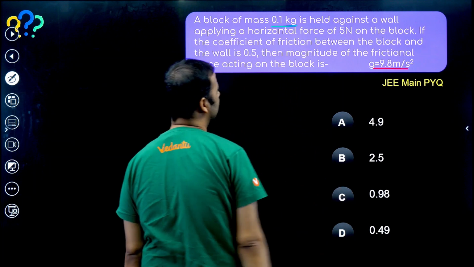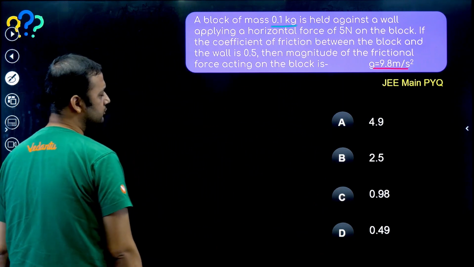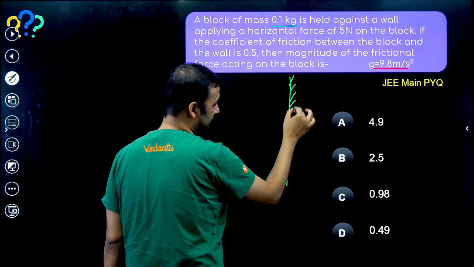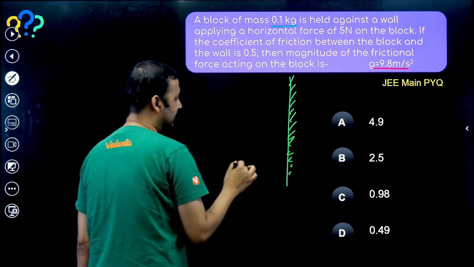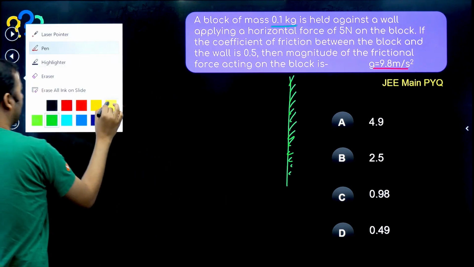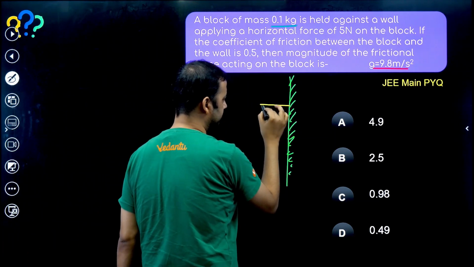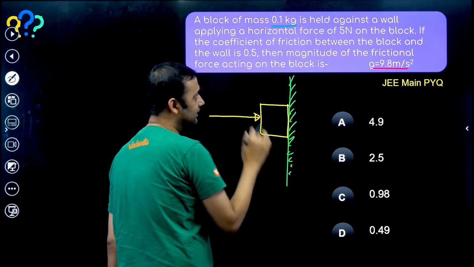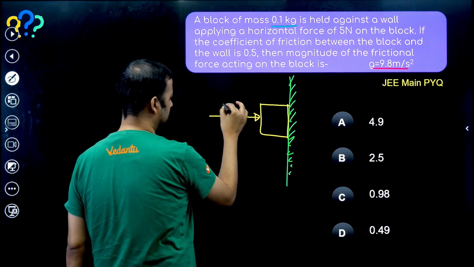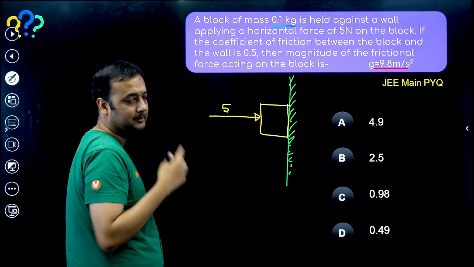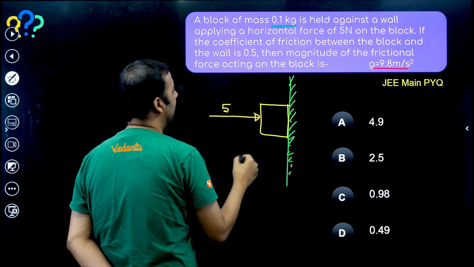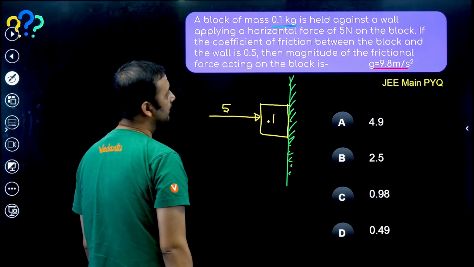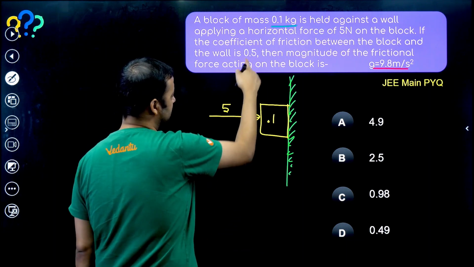A block of mass 0.1 kg is held against a wall by applying a horizontal force of 5 Newton. So basically this is a wall, and we have kept a block like this by applying a horizontal force of 5 Newton. So this type of force we have applied, and the mass of the block is 0.1 kg. The coefficient of friction is given as 0.5.